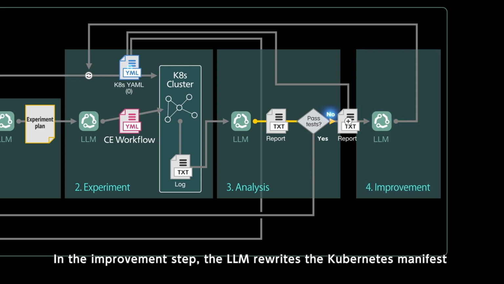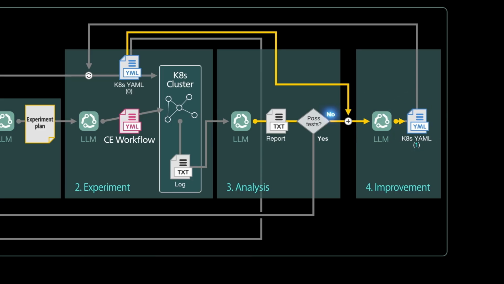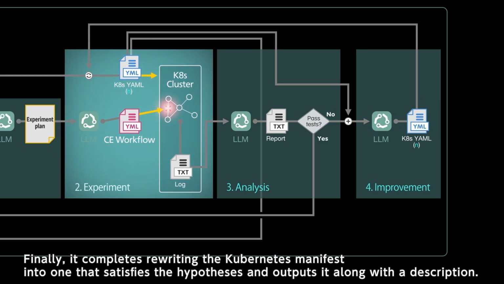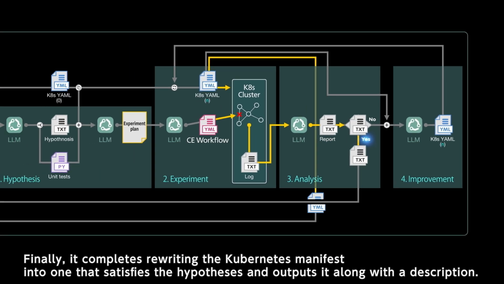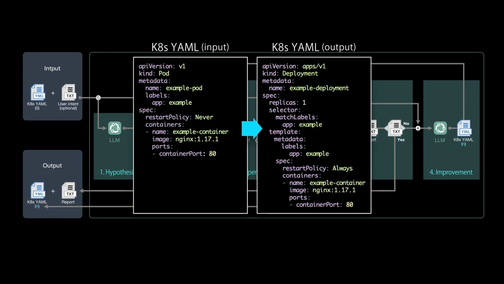In the improvement step, the LLM rewrites the Kubernetes manifest based on the analysis results so that the network structure will satisfy the hypotheses. After that, it goes back and repeats the experiment, analysis, and improvement cycle until the hypotheses are satisfied. Finally, it completes rewriting the Kubernetes manifest into one that satisfies the hypotheses and outputs it along with a description.